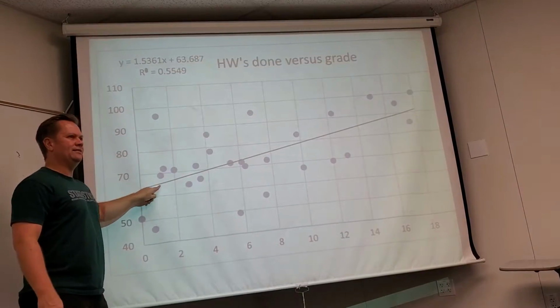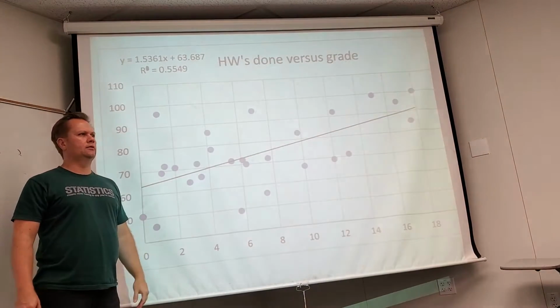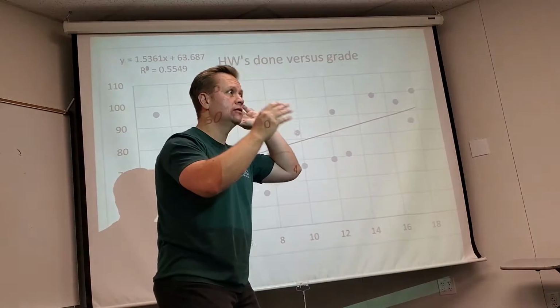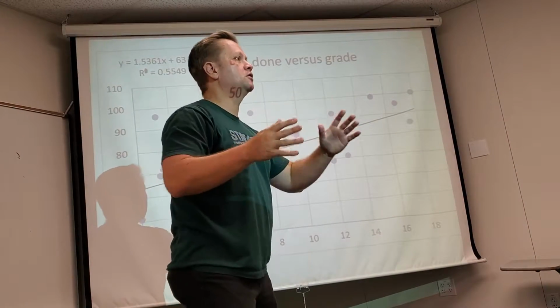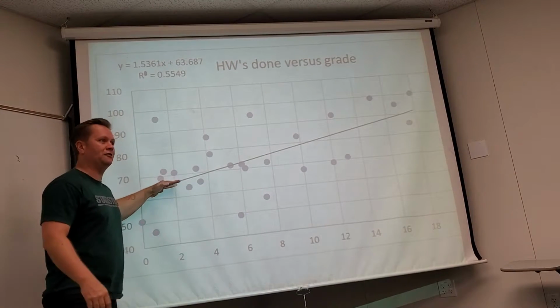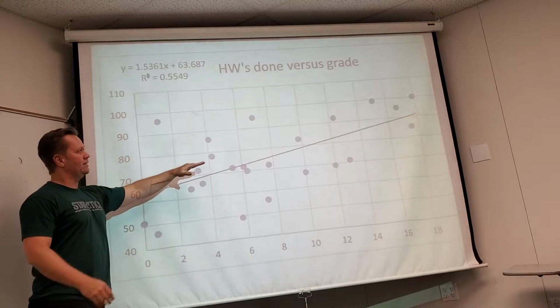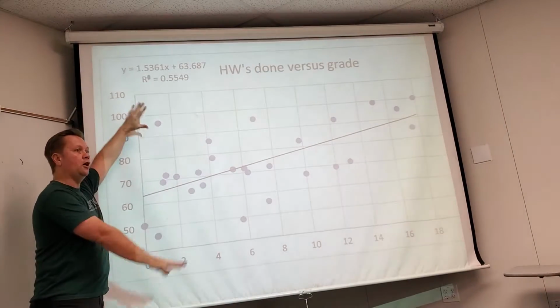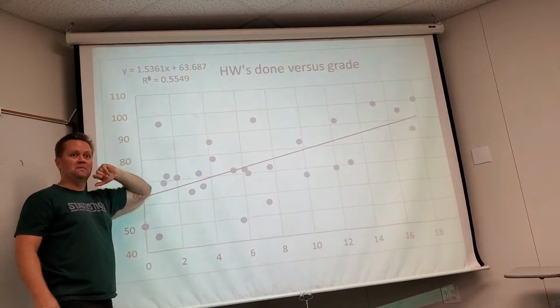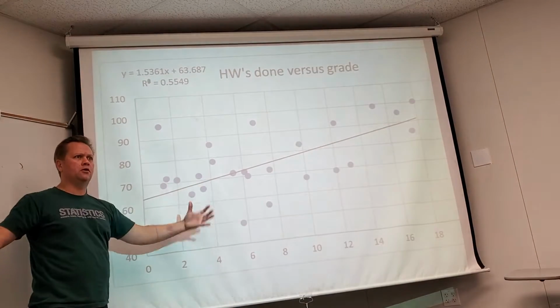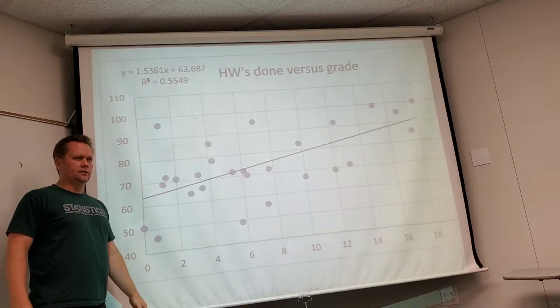What do you think this line is? I heard it. Average. Okay, beautiful. It's a two-dimensional average. Right? That's why it's not a single number. It's the line that is closest to all the points at the same time. That's what an average really does. It's the number that's closest to all the data points at the same time.